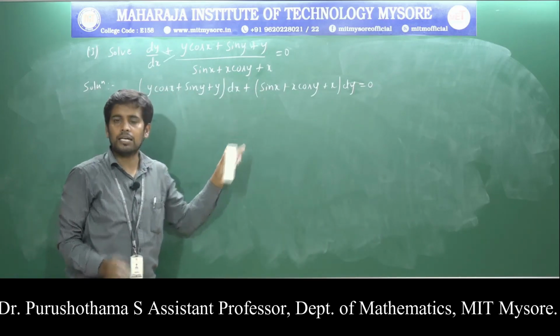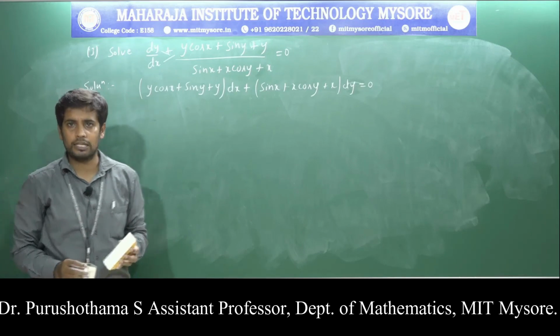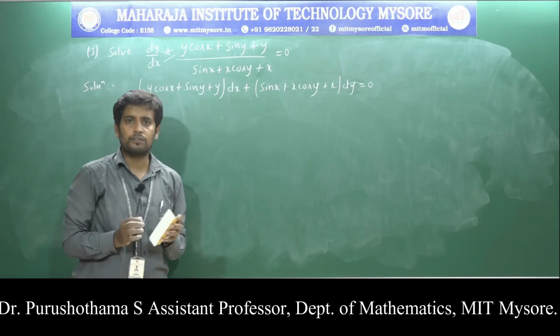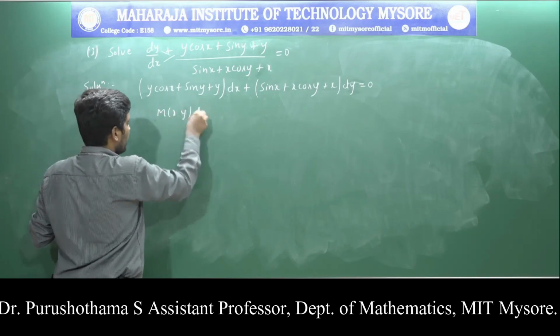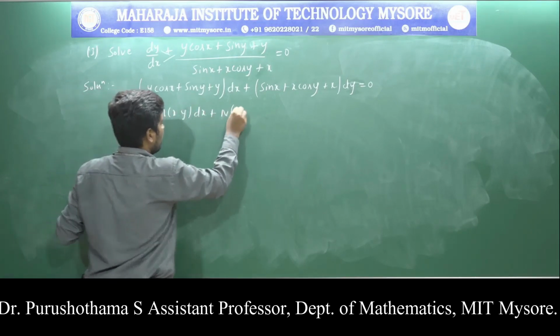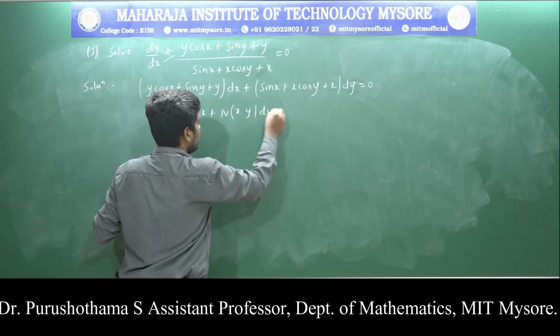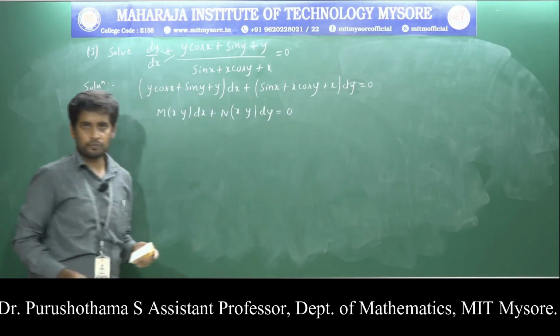In the next line, write the standard form of an exact differential equation. The standard form is M of x comma y into dx plus N of x comma y into dy is equal to 0.